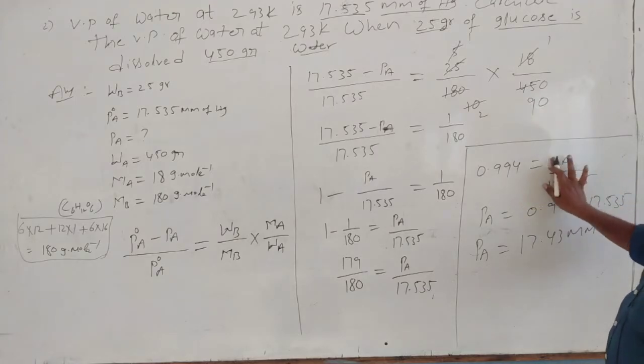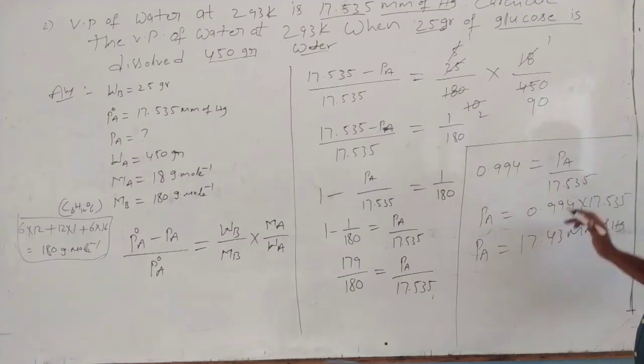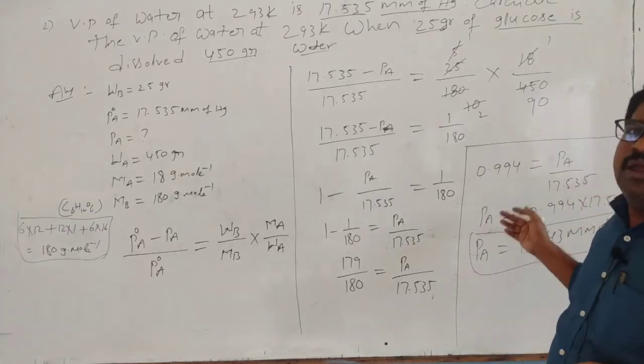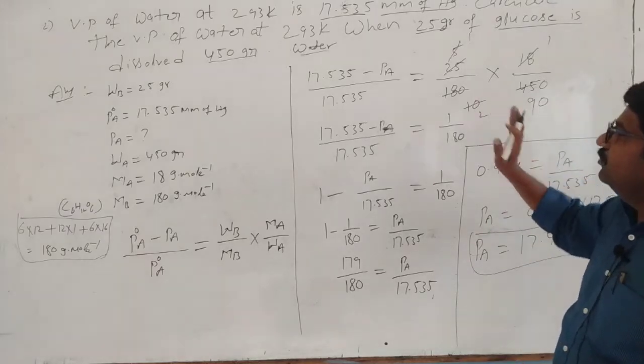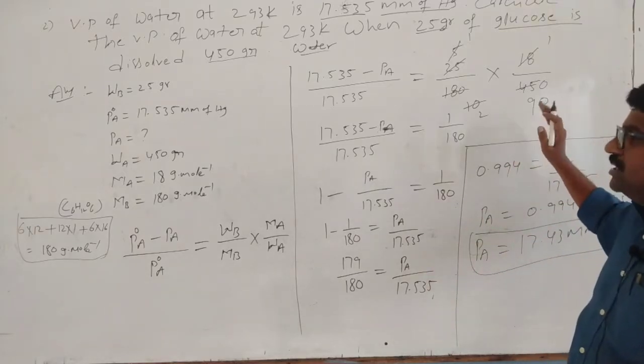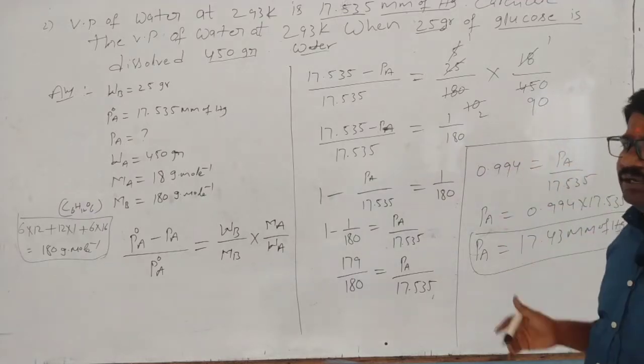Now we want to calculate PA, the vapor pressure of the solution. Finally we get 17.43 mm of Hg. This is one method. Otherwise, in another method you have to calculate the number of moles of solute and solvent, which is a somewhat lengthy process. This is the correct process.